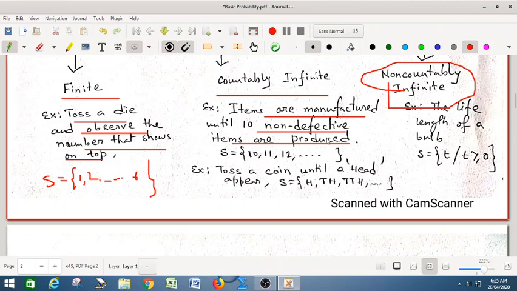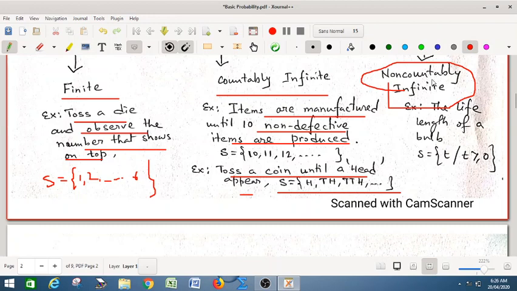Any set that has a bijective mapping with the natural numbers will be countably infinite. Another example: toss a coin until a head appears. So you get head, tail, head, and so on. This is also a countably infinite example.